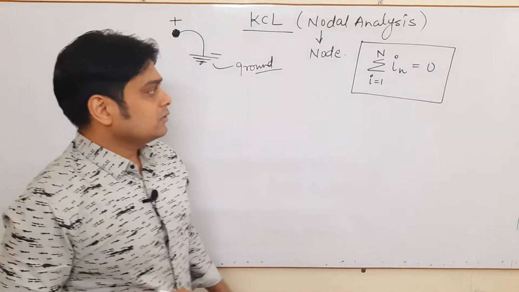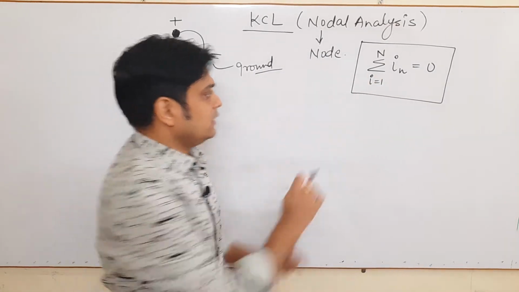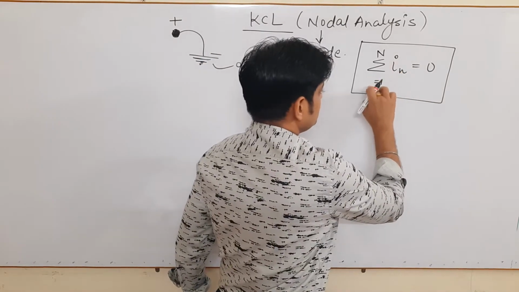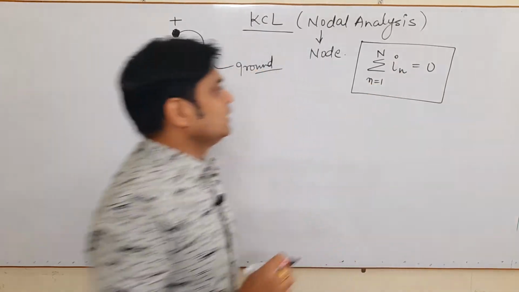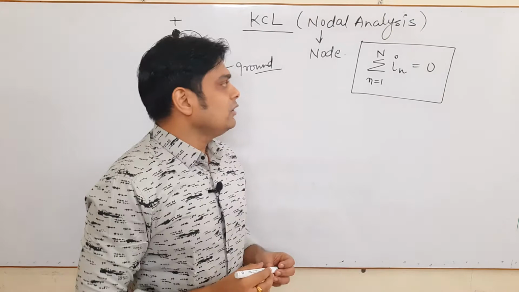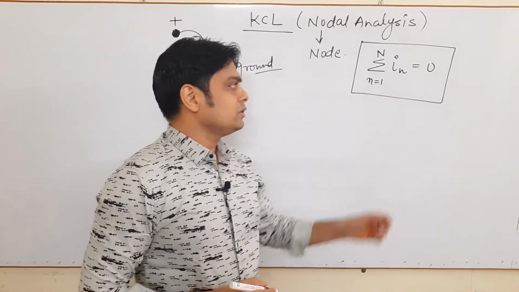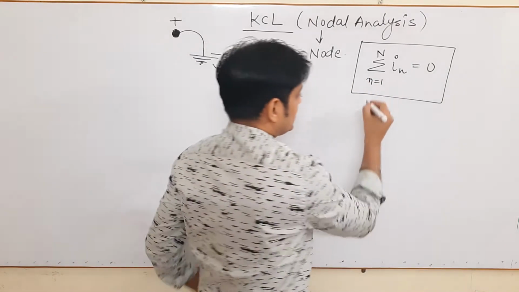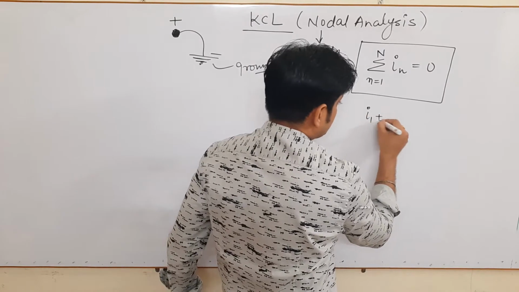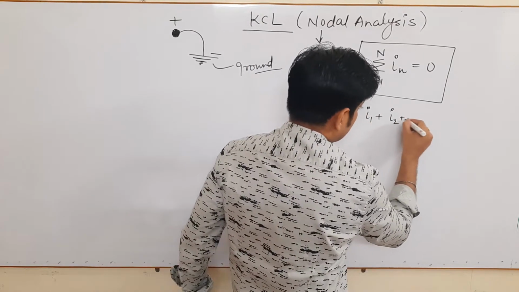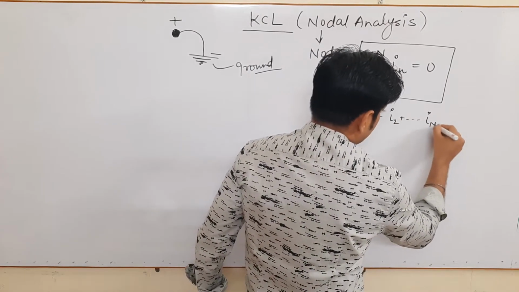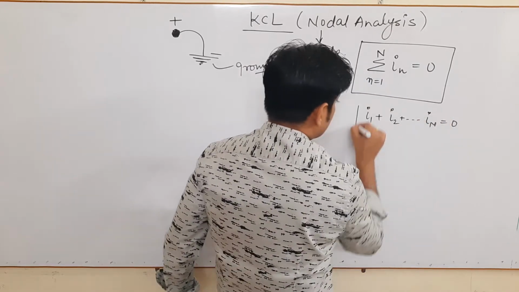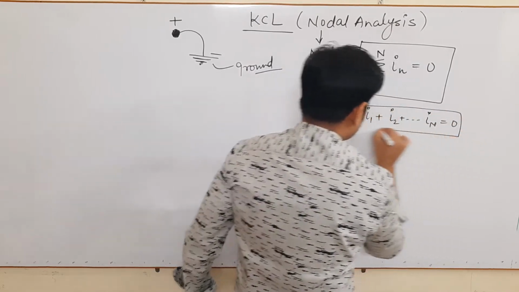Here this is a small n. So n equal to 1 to capital N, In is equal to 0. That means if I open this, I1 plus I2 plus up to In is 0. We call it the algebraic sum.